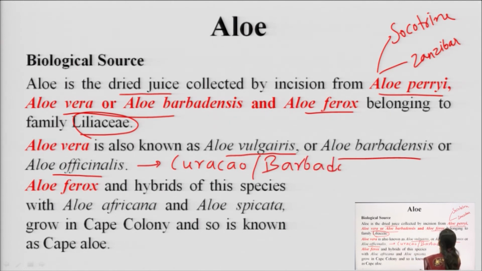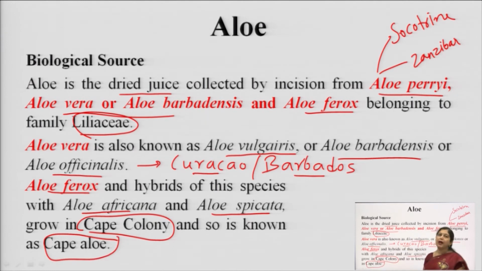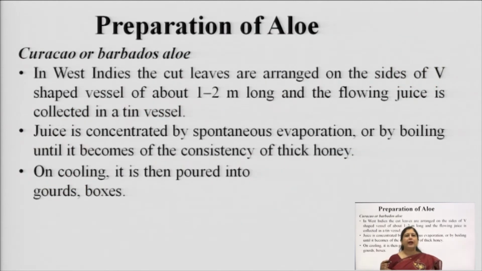These are two types of aloe depending upon which areas they are cultivated. And the third is Aloe ferox, which is itself or its hybrid by hybridization with Aloe africana or Aloe spicata, specifically in Cape Colony, because of which the name is Cape aloe. So, we have different types of aloe: the Socotrine, Zanzibar, Curacao and Barbados aloes, and Cape aloe.